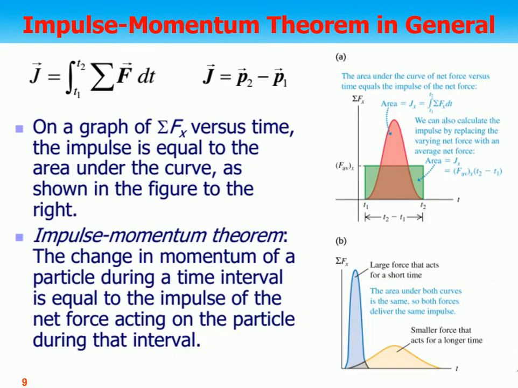Impulse momentum theorem: in general we write J is equal to the integral from t1 to t2 of the summation of F dt, or in other words, J is the change in momentum, P2 minus P1.